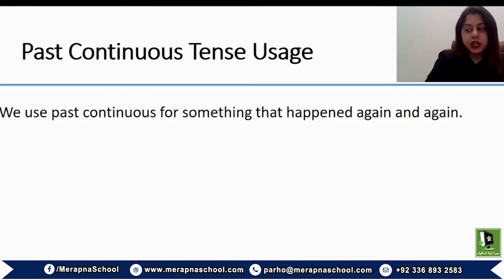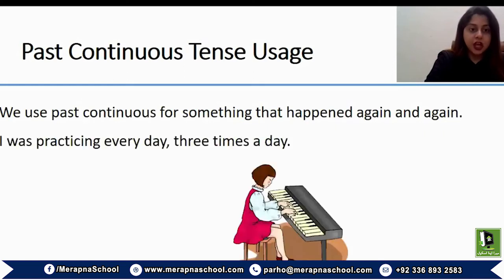We also use past continuous for something that happened again and again. For example, I was practicing every day, 3 times a day. So I am referring to a routine or a continued action, an action that continued for a specific period of time, and that used to happen again and again, but in my past. So I was, maybe 2 years ago from now, I was practicing every day 3 times a day. So this was something that was continuously happening every day for 3 times in a day.